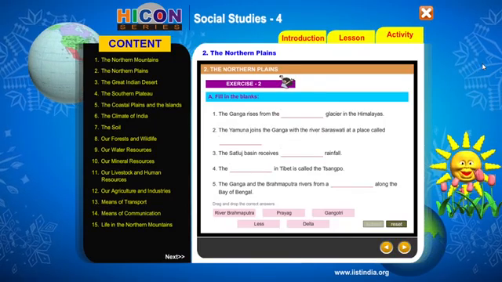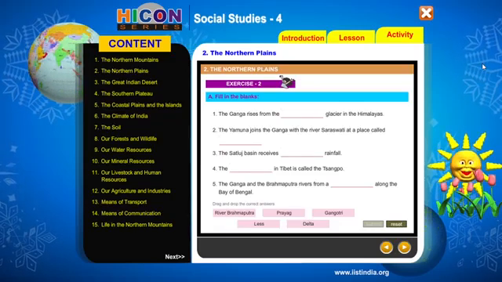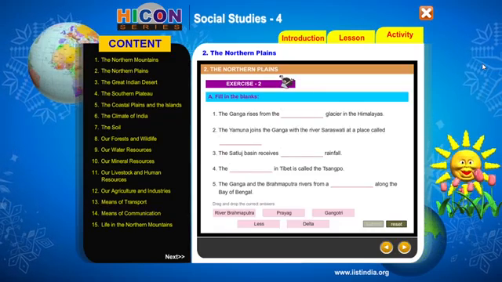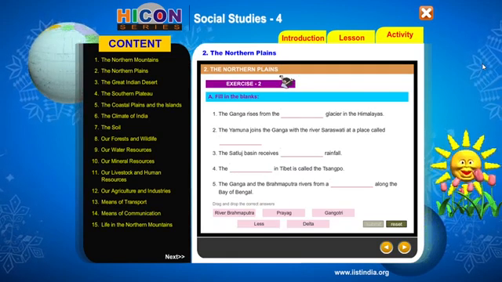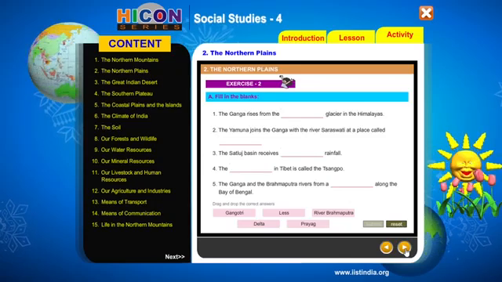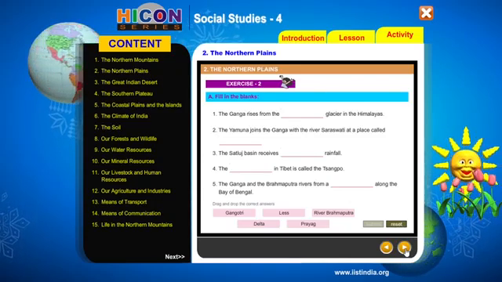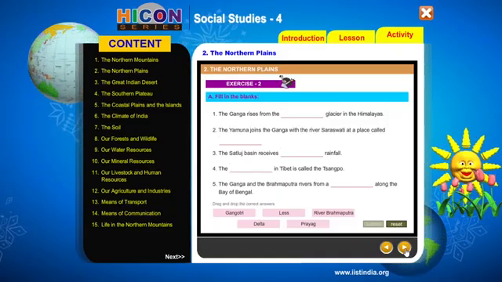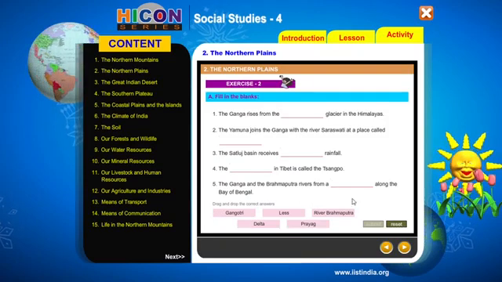So children, we have seen the lesson part of the Northern Plains in the last class, and now it is time for us to do the activity part of this lesson, right? So the exercise starts with fill in the blanks. There are 5 sentences given there, and every sentence has a blank in it, okay? And at the bottom here we have got the options also, right? So here we have the options.